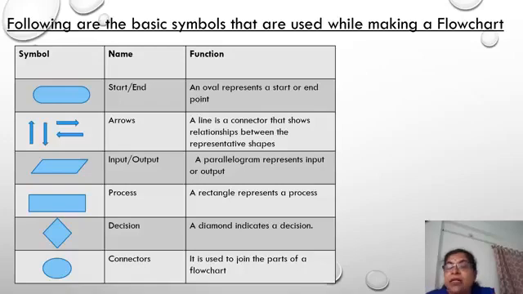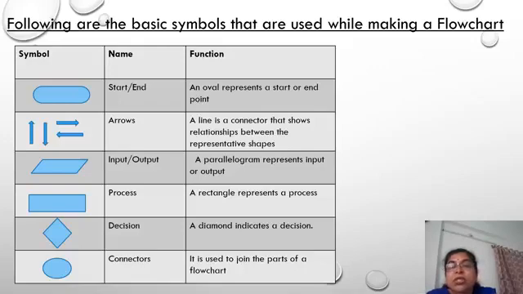Then comes the rectangle symbol. This is used for showing a process. A rectangle represents a process. Suppose we tell the computer to add two numbers. For inputting two numbers, we have to use the parallelogram. And to show that it is doing the sum, a plus b or a multiplied by b, whenever we want to show this process, we use the rectangle.